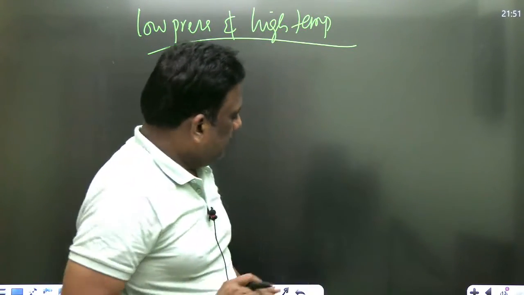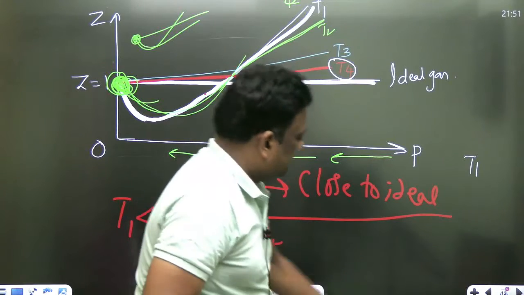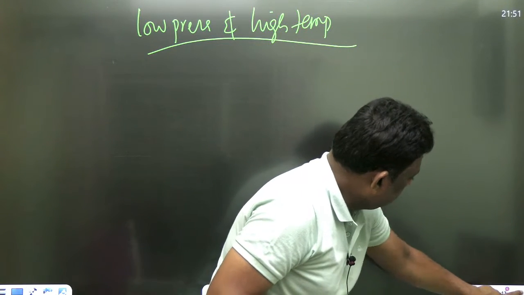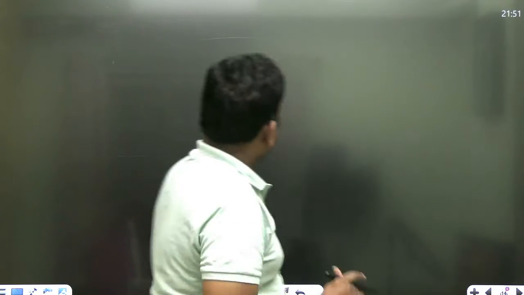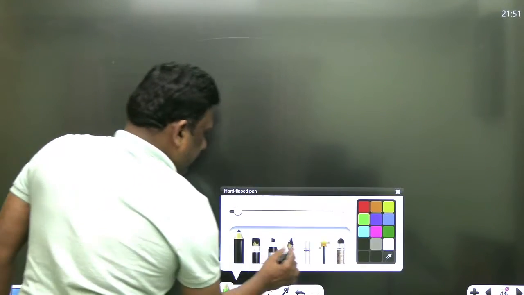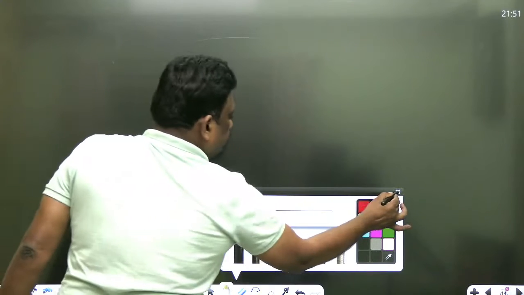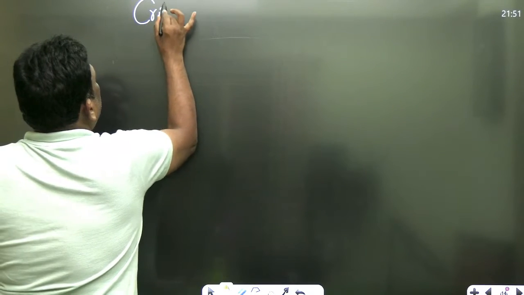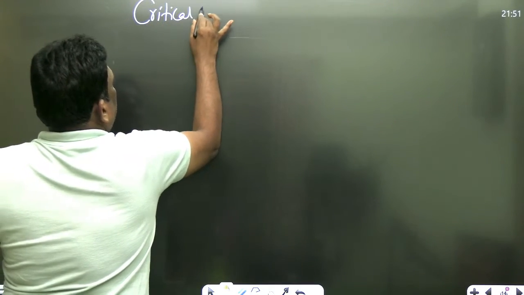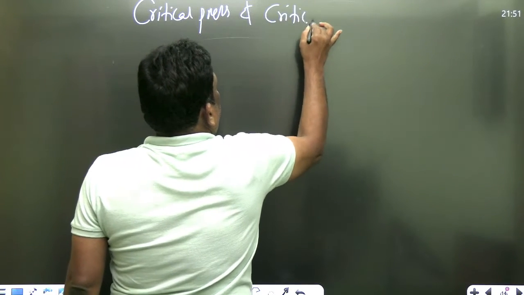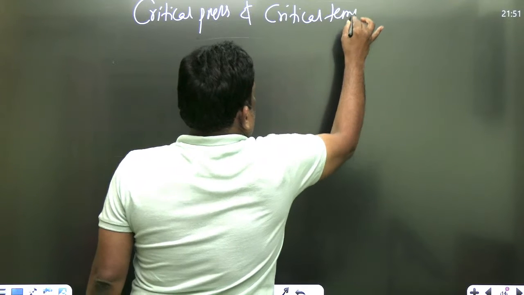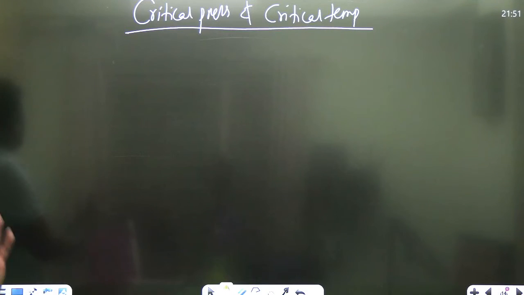Look at now. Let's go to critical state. Now, let's read the points, sir. Now critical pressure and critical temperature. This is very important. Critical pressure and critical temperature. Look at carefully. आराम से देखो sirs. You know, my dear students, please understand carefully.